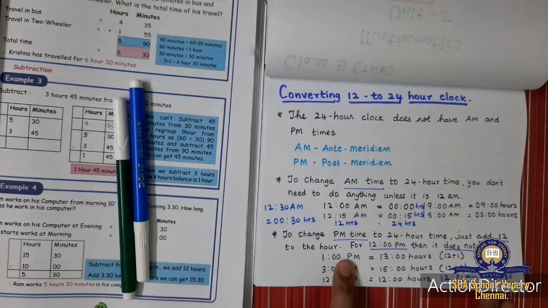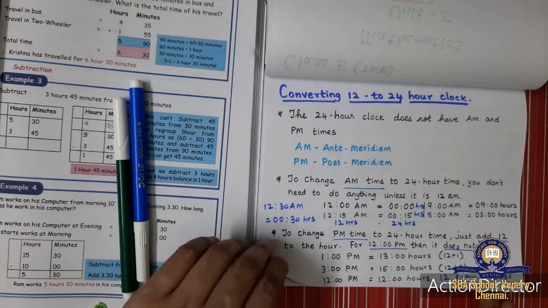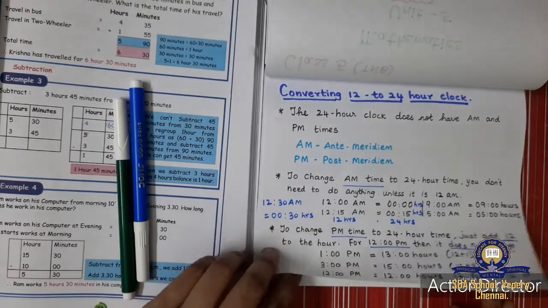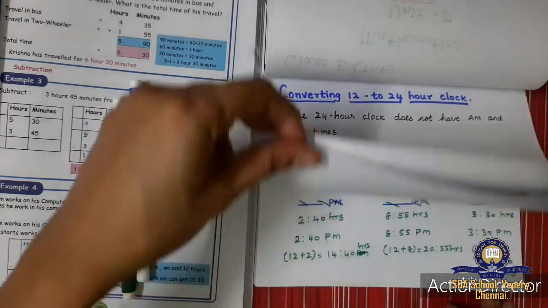So if it is 1 PM, 12 plus 1, 13 hours. 3 PM, 12 plus 3, 15 hours. If it is 12 PM, you will just write 12 as such. Instead of PM, you will write hours.